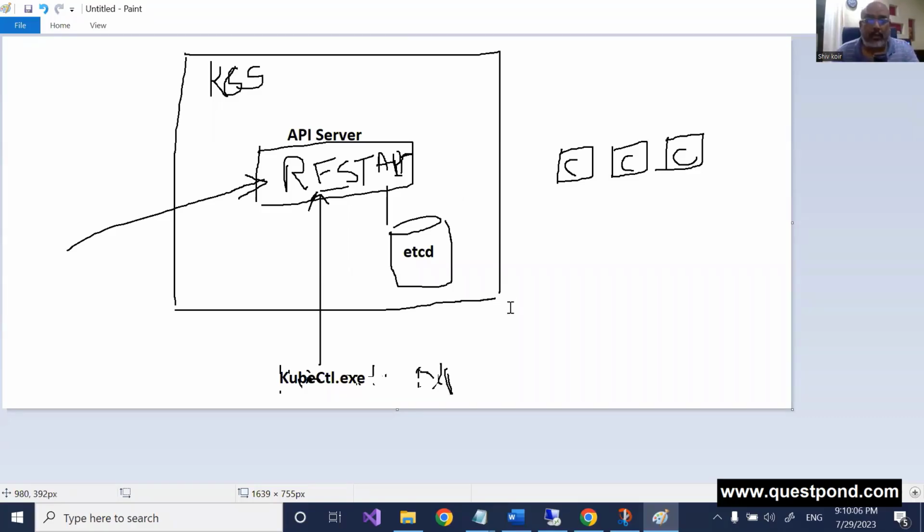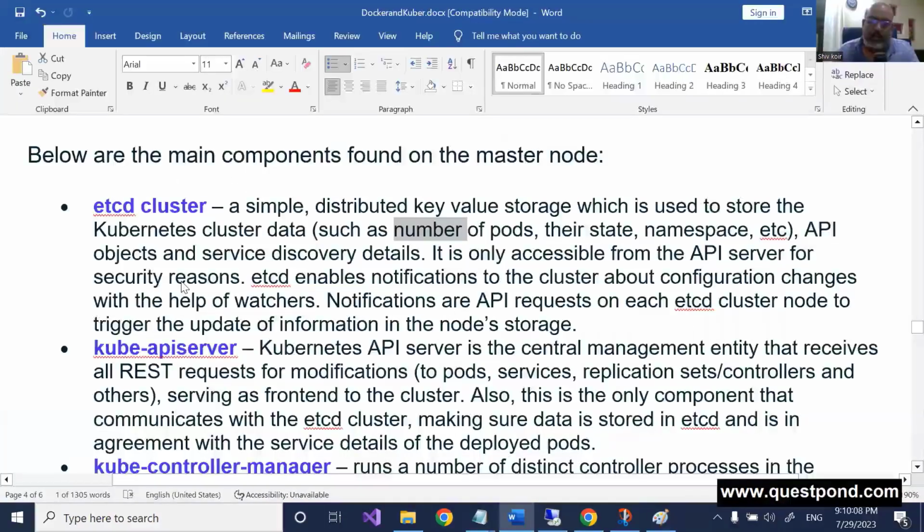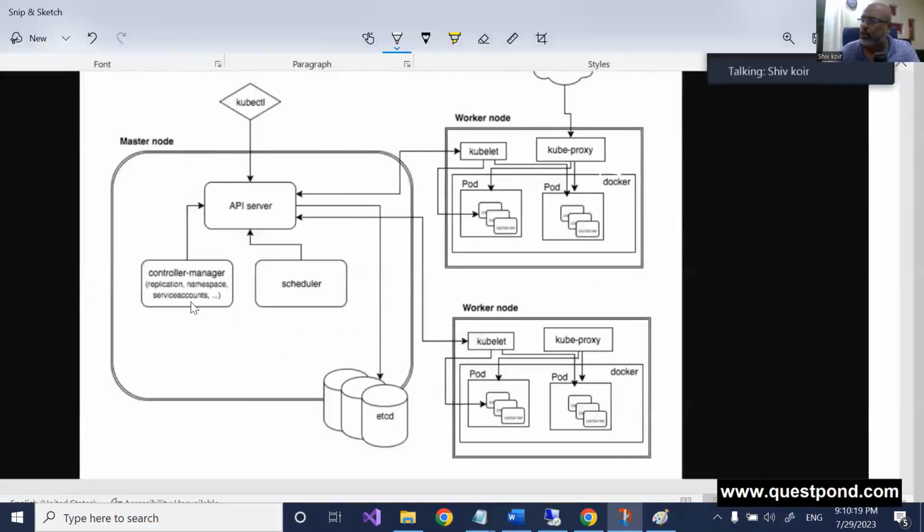Let us go back to the diagram. The next thing we have here is a control manager. This control manager is a background process which controls that if a server is down, then you should bring another server up. It sends signals to the API server to manage automatic things like resiliency, fault tolerance.